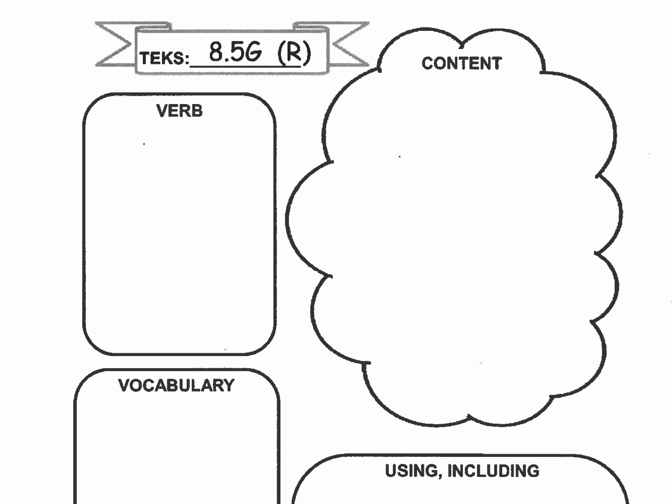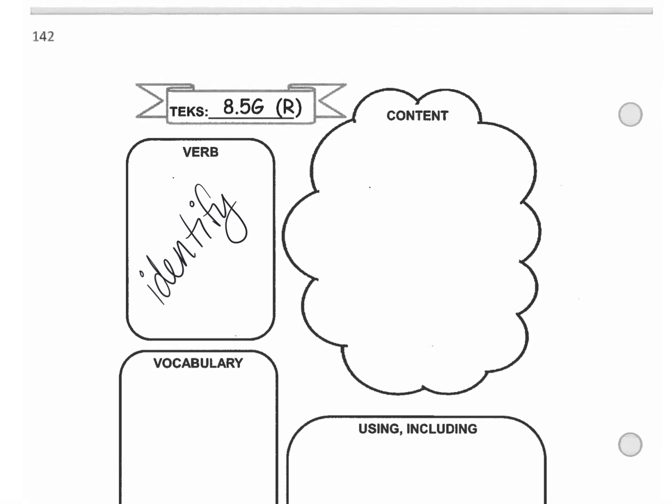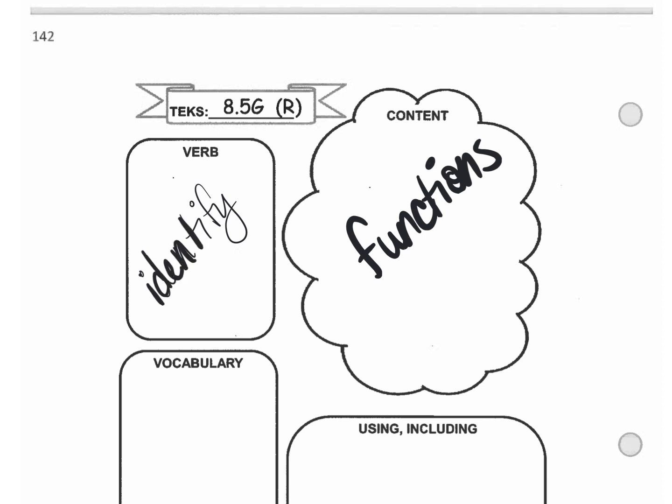So our verb is identify. And what does it say we're identifying? If it'll help, you might want to look over at the page right next to it. Functions. Yeah, you actually don't need the foldable. We're identifying functions. So identify is what you're supposed to do. I'm going to make that prettier. So we're identifying functions.